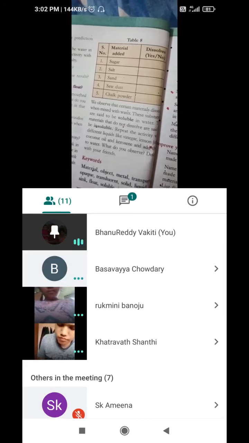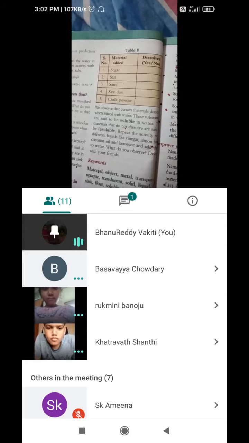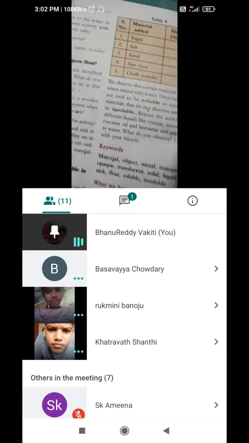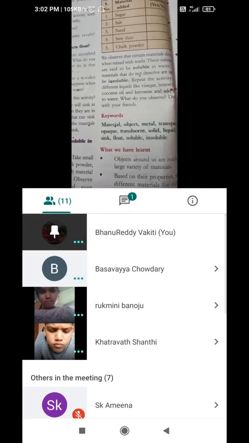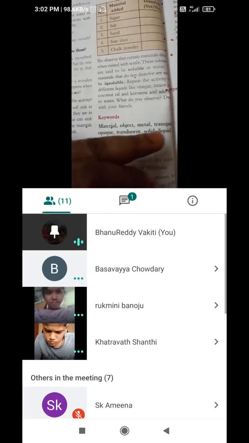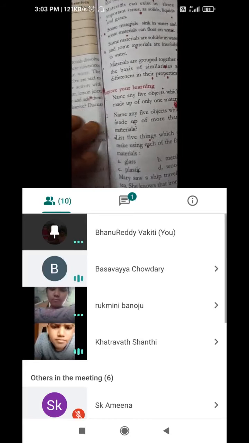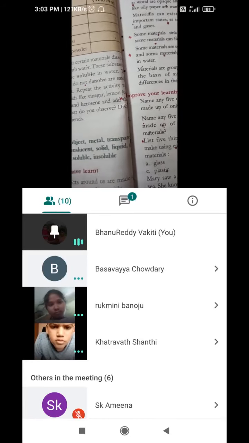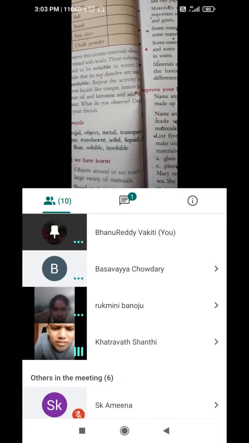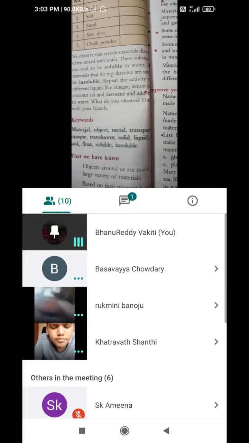So we can observe oil and kerosene, coconut oil and kerosene: will they dissolve or not, will they float or sink? Coconut oil will float and is not soluble. Kerosene floats. Likewise, vinegar, lemon juice, different liquids like vinegar. Yes, will kerosene float or sink?